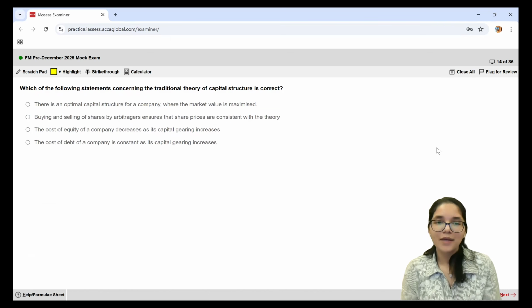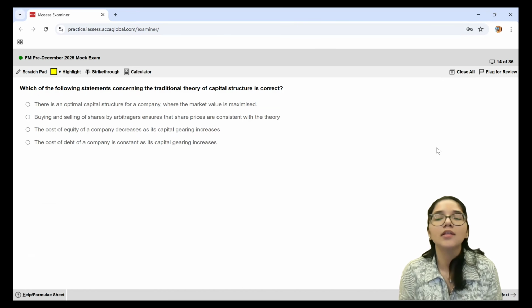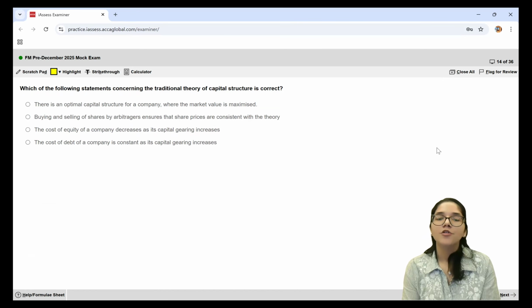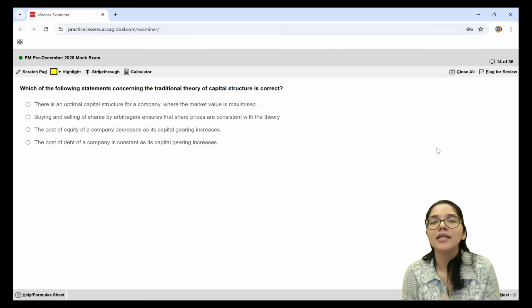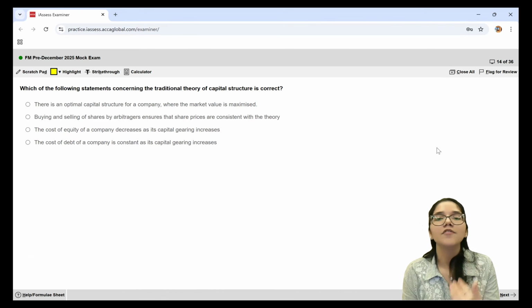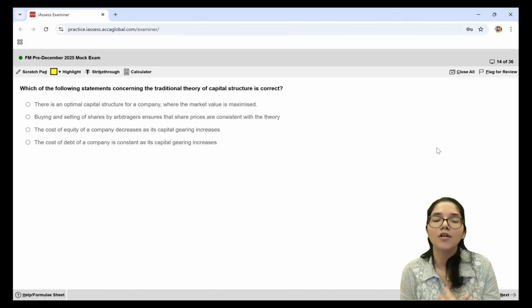Moving ahead to the second last question now from section A of our paper. Which of the following statements concerning the traditional theory of capital structure is correct? Just to have a quick recap of the traditional theory: initially the cost of equity will rise slowly. As gearing increases to high levels, the cost of equity will start to increase more. Similarly with cost of debt, initially you get cheaper debt at lower levels, but when you breach a certain level, cost of debt also starts to increase. So initially your WACC overall falls with low levels of debt, but when you go to high levels of debt, the weighted average cost of capital also starts to increase.